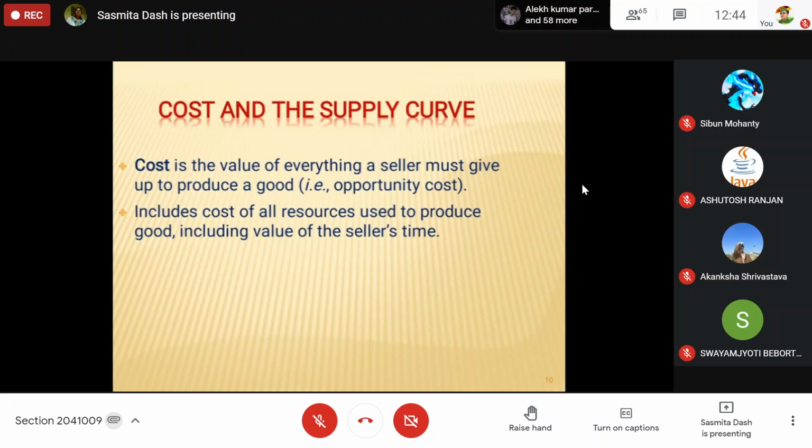It even includes the seller's time, meaning the producer's own opportunity cost, because he should also take some remuneration.